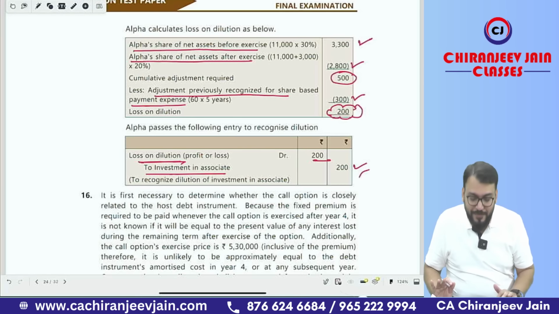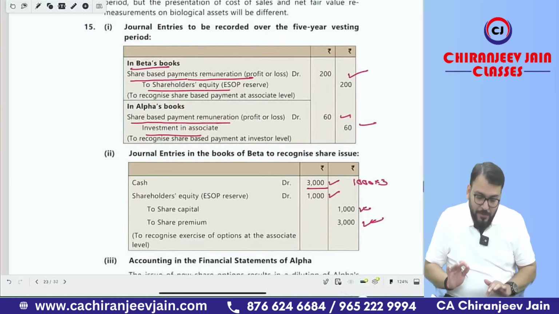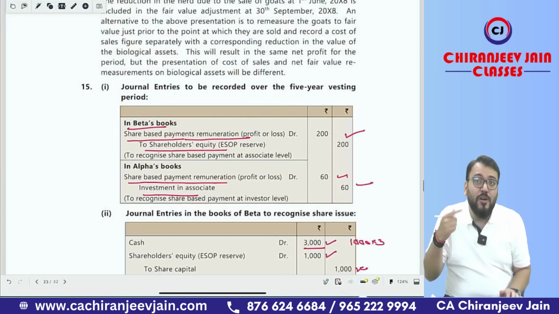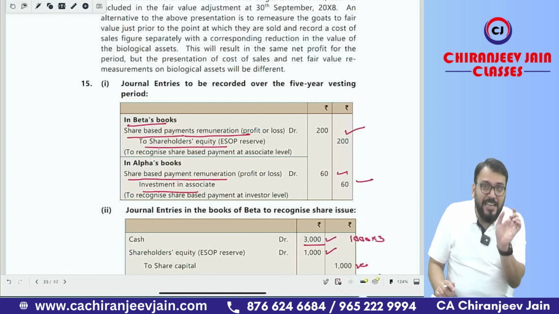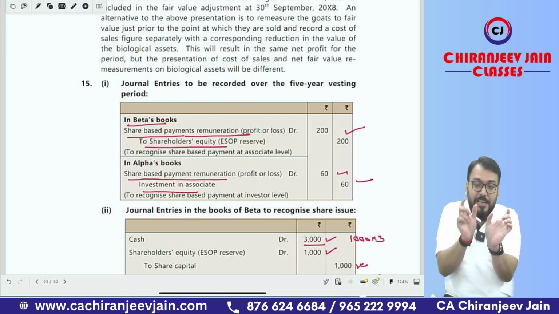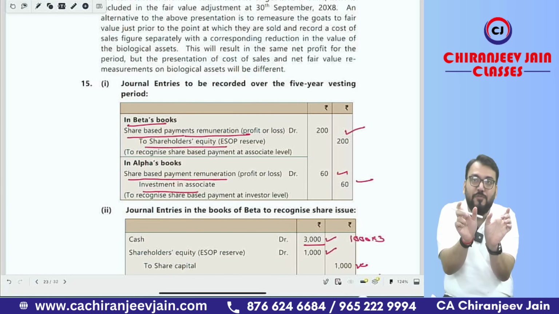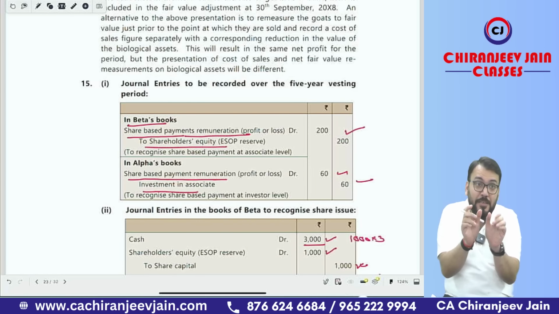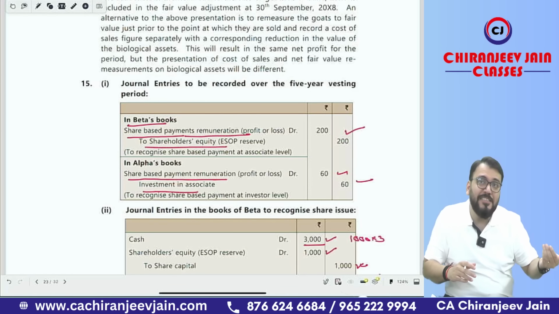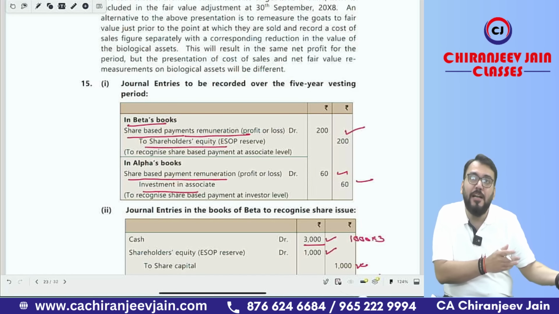Got this point? Understood? Good question. I will say these are all conceptual questions. They are mixing Ind AS 28 with Ind AS 102, the Ind AS 28 concept plus the Ind AS 102 concept. They have combined this. I have never seen this type of question in ICAI study material, RTP, MTP.